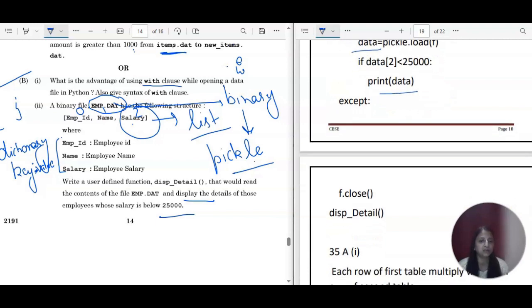So f.close, and then you can use this, what is this? This is the invoke statement. This is the calling of the function. So we have discussed this B part also.